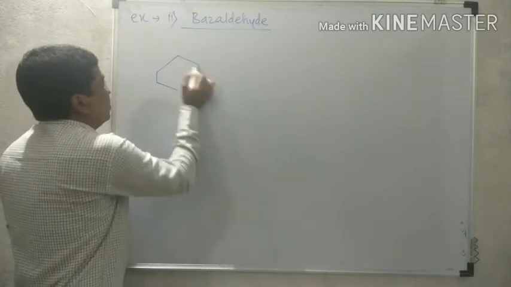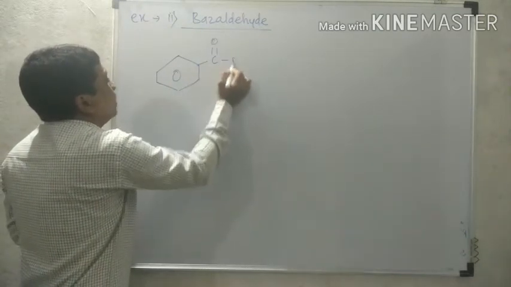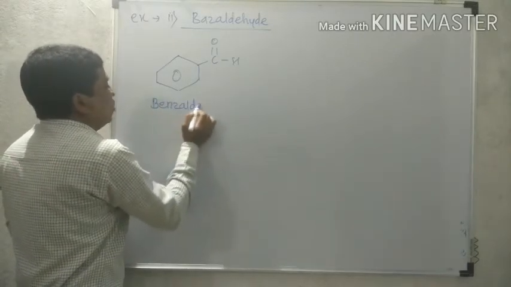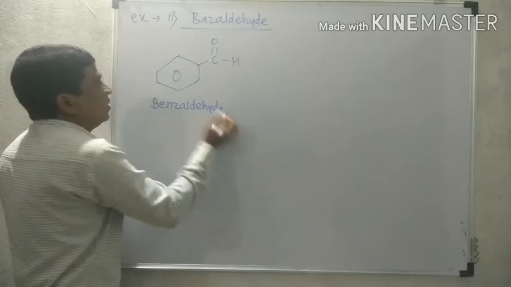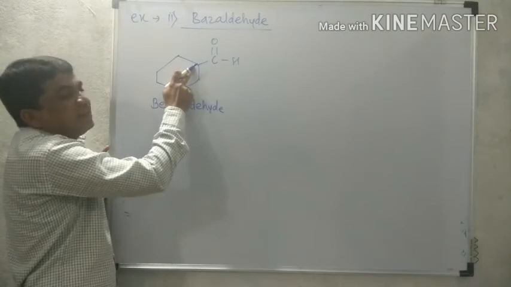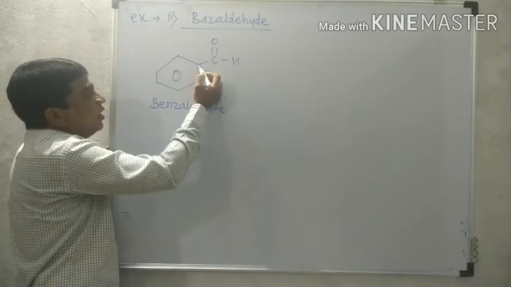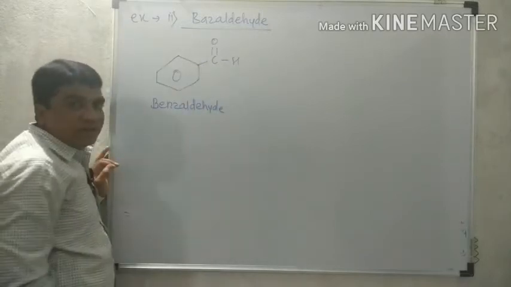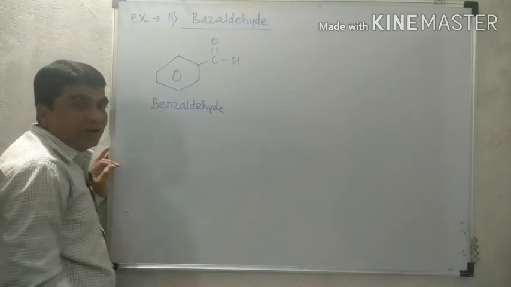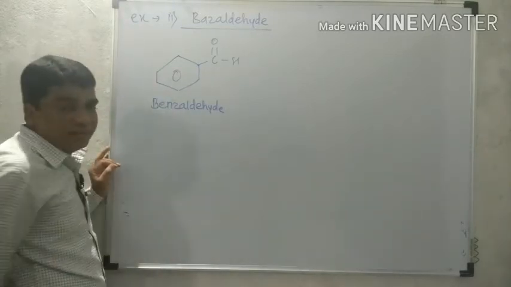We know the structure of benzaldehyde, that is benzene containing a CHO group. Why does the structure not contain alpha hydrogen? This is the carbonyl carbon, and that is the next carbon to this carbonyl carbon. Therefore, here only a carbon is present, not a hydrogen atom. So this carbon does not contain any hydrogen. It means that no alpha hydrogen is present in the structure of benzaldehyde.